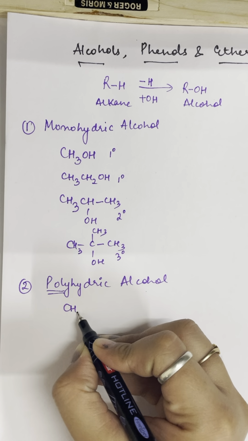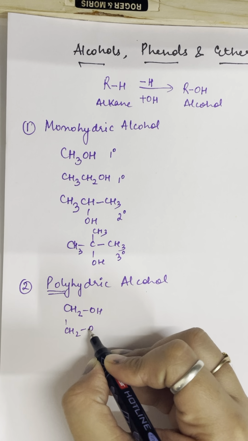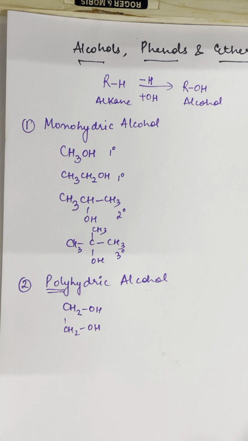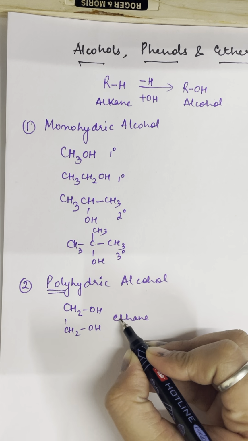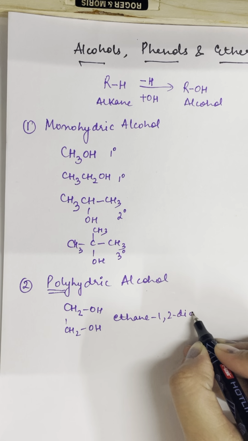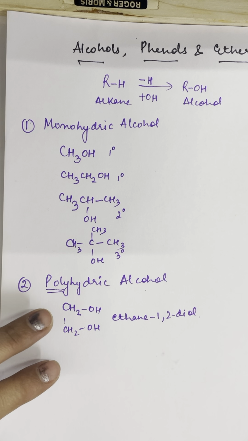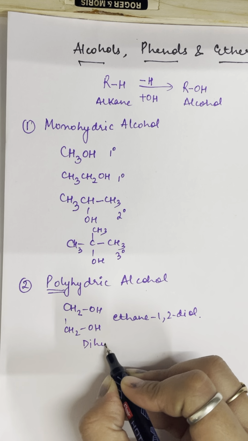For example, if you have CH2OH-CH2OH, what will be the IUPAC name for this compound? Yes, it will be ethane-1,2-diol. As you can see in this, two OH groups are attached, so it is a dihydric alcohol.